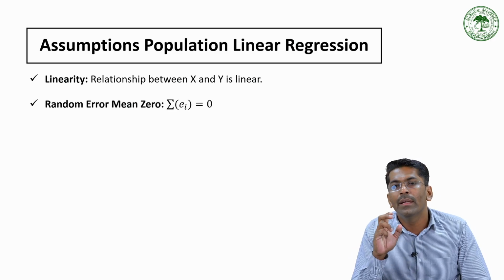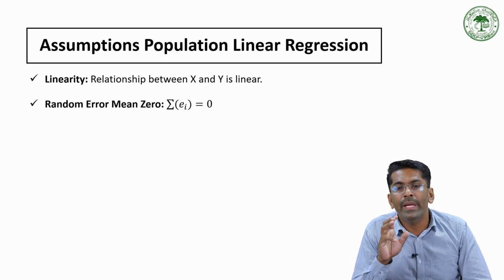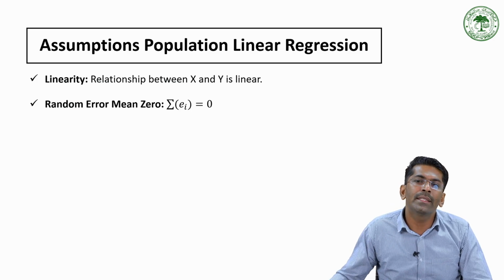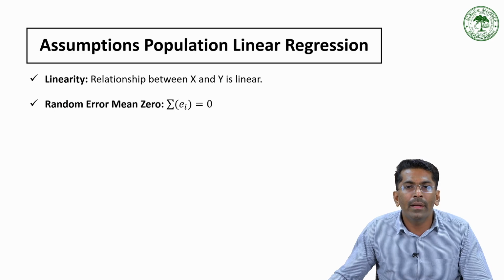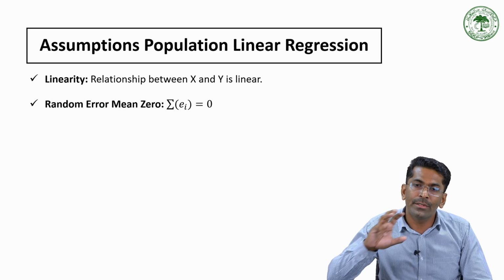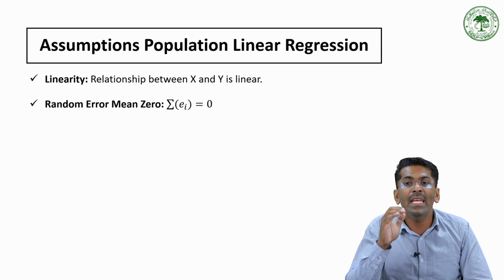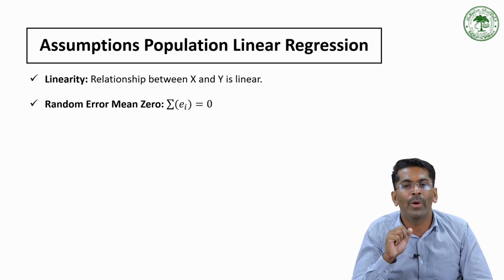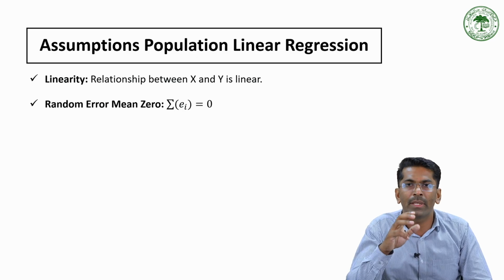The second one, the random error term mean will be 0. The sum of e_i, that means the sum of the error terms, will be 0. That means the average of all error terms should be 0, which means that the regression line is drawn in such a way that it is equally balanced above and below the observed data points. We'll show this in the upcoming slides.